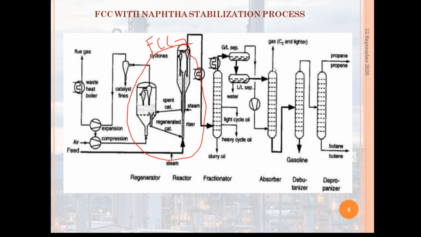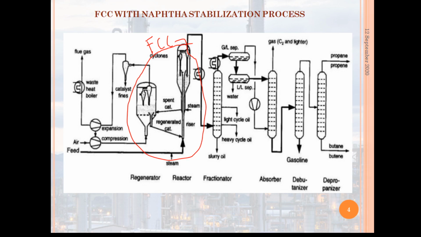The gas obtained from the main distillation column is sent to a phase separator, where it separates the lighter hydrocarbons from the heavier ones.